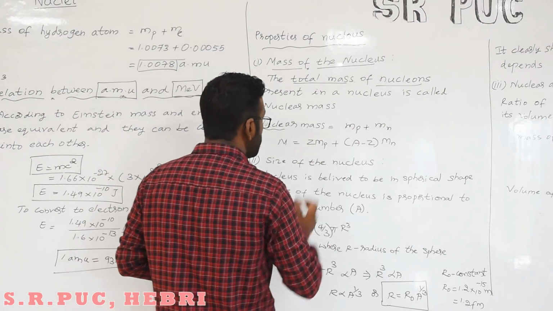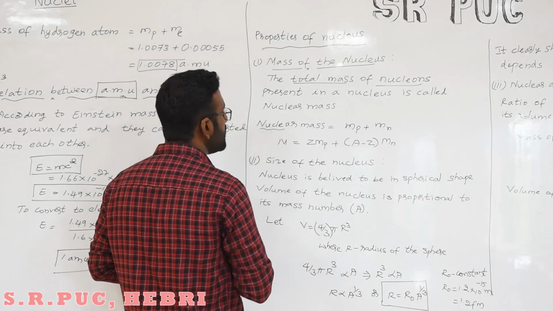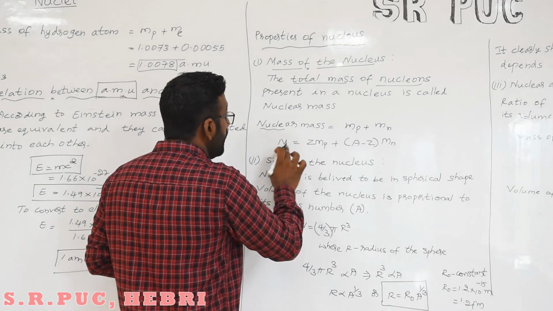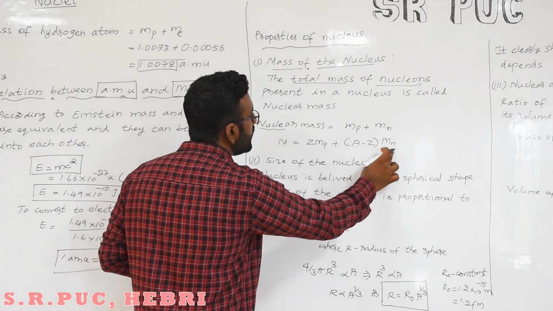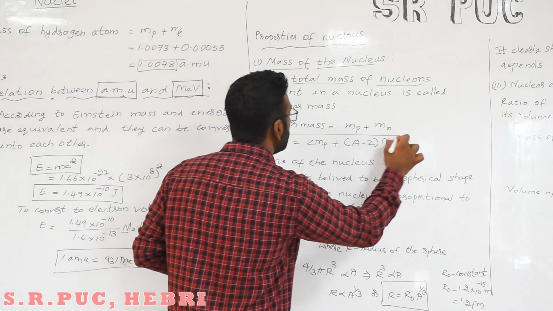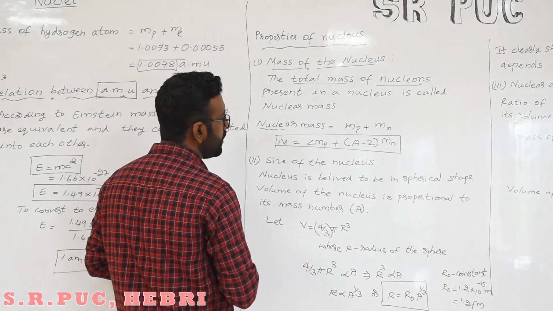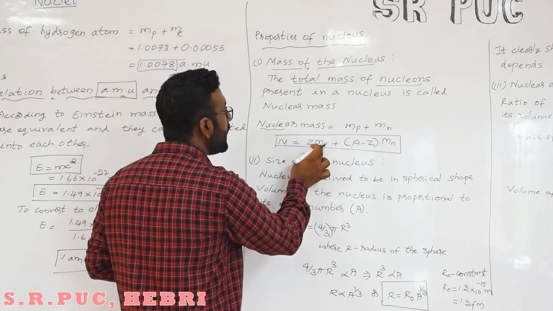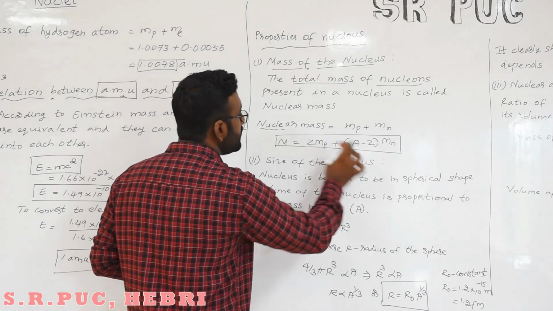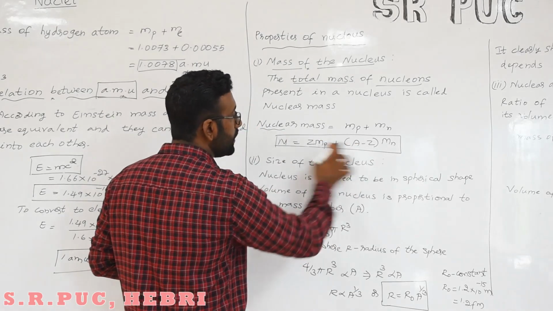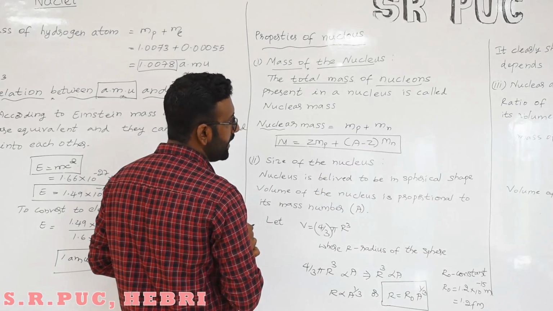How do we write that? The mass of the nucleus can be written as M is equal to Z into mp plus (A minus Z) into mn. See here, Z is the number of protons. The number of protons multiplied by the mass of a proton gives the total mass of protons, plus this formula you remember from before, A minus Z, gives the number of neutrons, right?